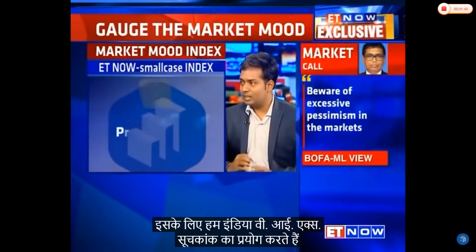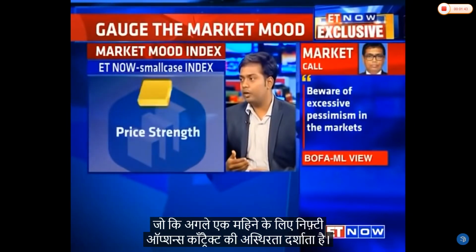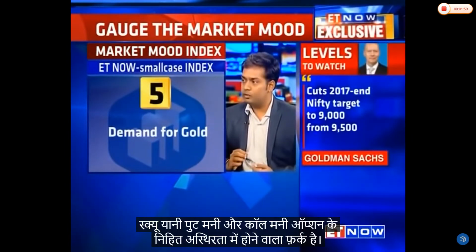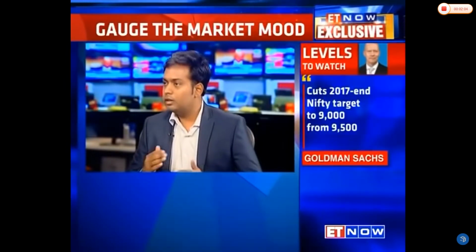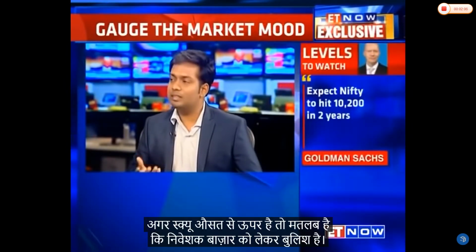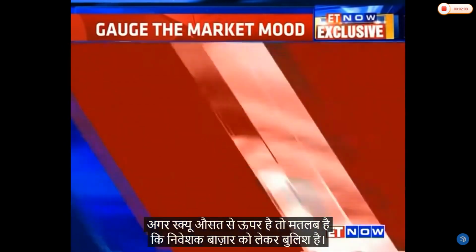The second thing we consider is volatility and skew. For this, we use the India VIX index, which is the implied volatility of Nifty option contracts for the next one month, or simply put, what investors are thinking about volatility in the near future. But volatility never tells you the direction of the market. It is not a directional concept. So to capture this, we introduced skew, which is the difference between implied volatilities of out of the money puts and out of the money calls. If the skew is higher than average, investors are bullish about the market.